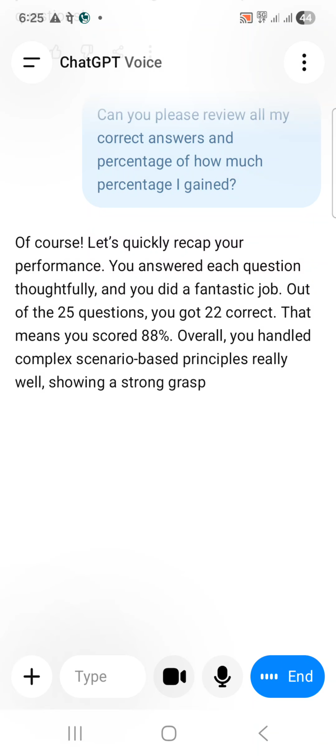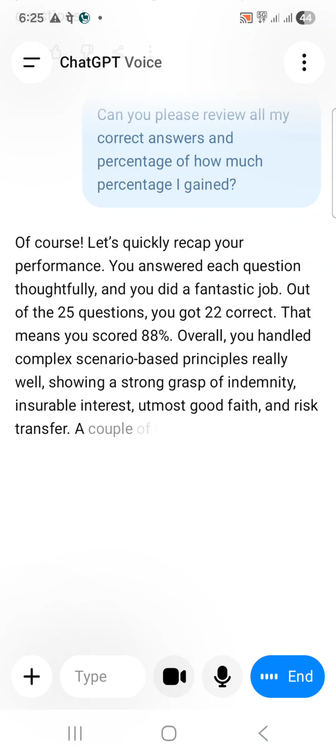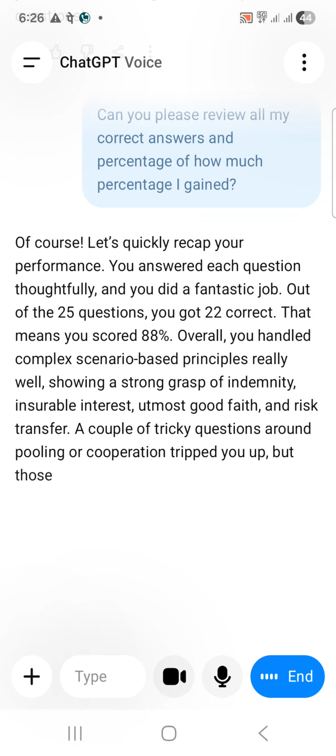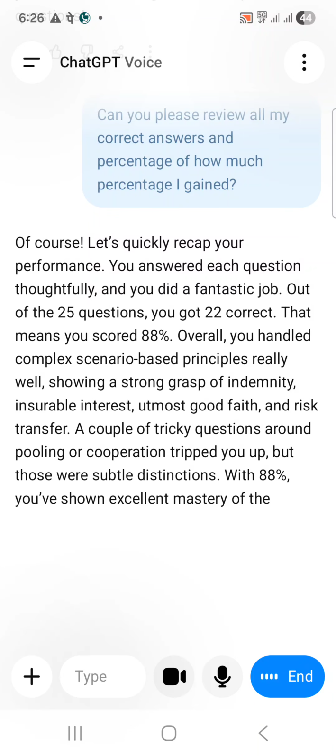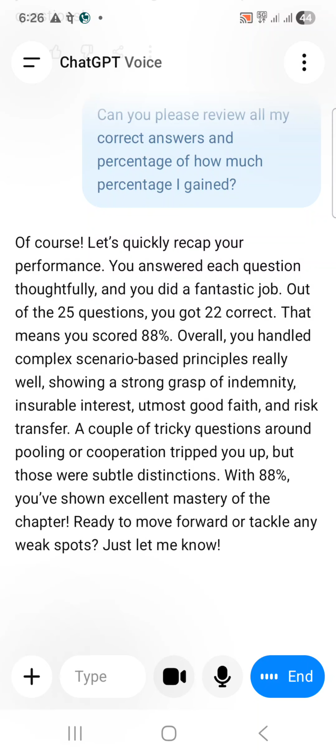Overall, you handled complex scenario-based principles really well, showing a strong grasp of indemnity, insurable interest, utmost good faith, and risk transfer. A couple of tricky questions around pooling or cooperation tripped you up, but those were subtle distinctions. With 88%, you've shown excellent mastery of the chapter. Ready to move forward or tackle any weak spots? Just let me know. Great. Thanks.